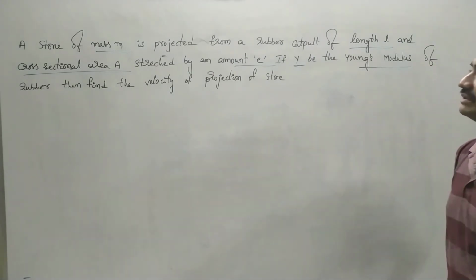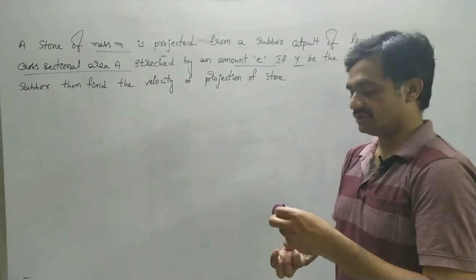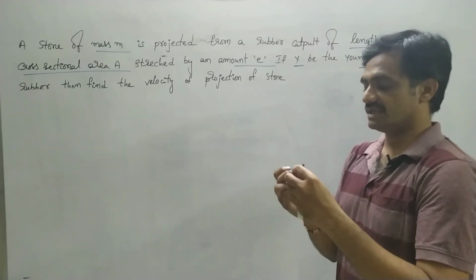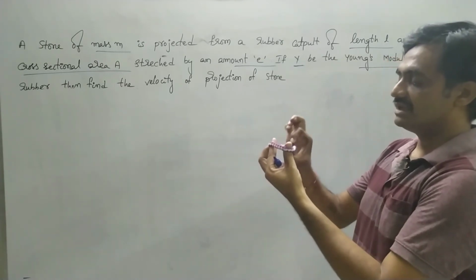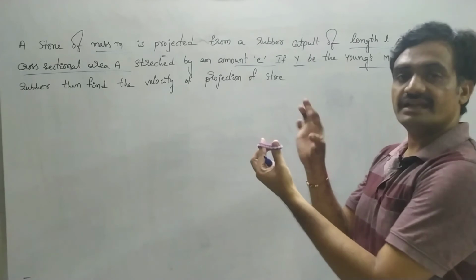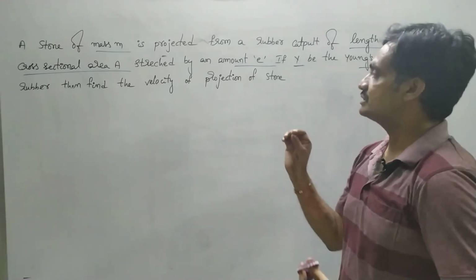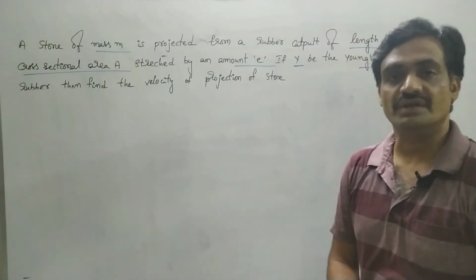So here we are going to consider just like this rubber. Here I am going to put this cap. Now I am going to consider it as a stone. So here I am extending this. After that, as I drag and release this, the stone has moved with a velocity v.